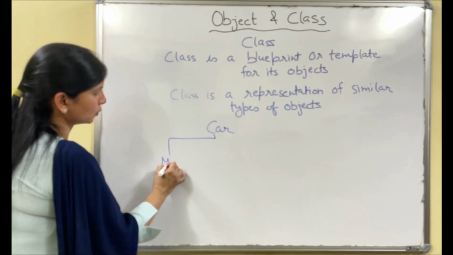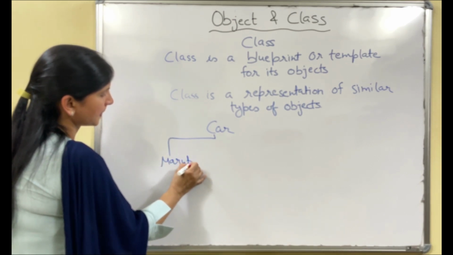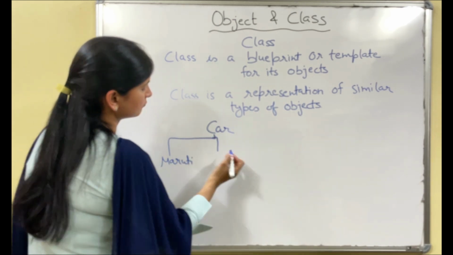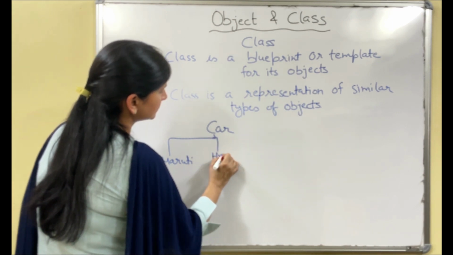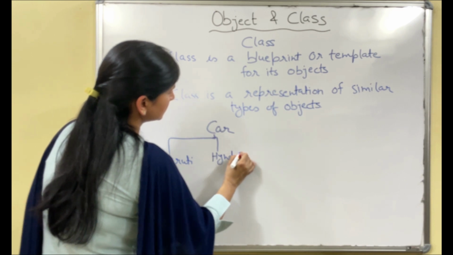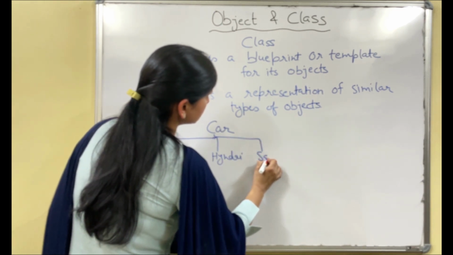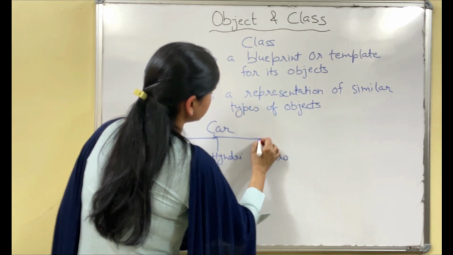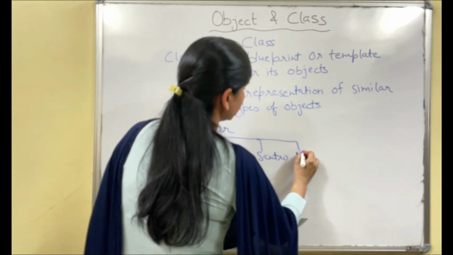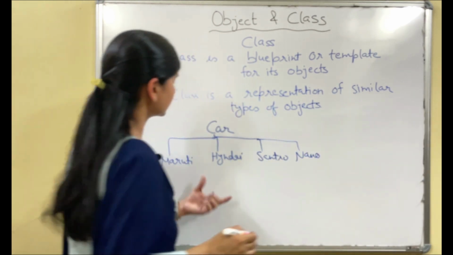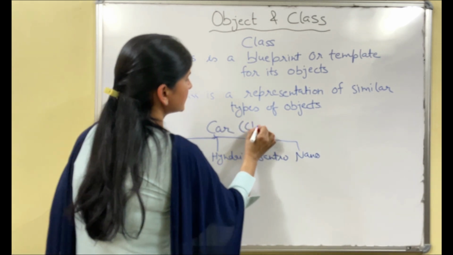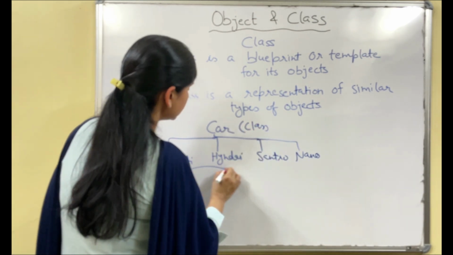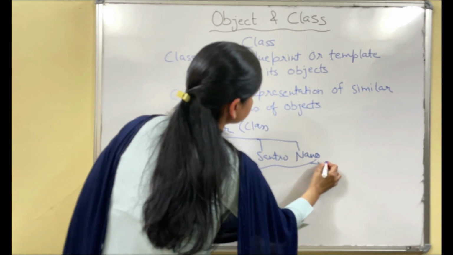Like Maruti, Hyundai, Santro, you can say Nano. These are the objects of class car. So car is a class and these are the objects.